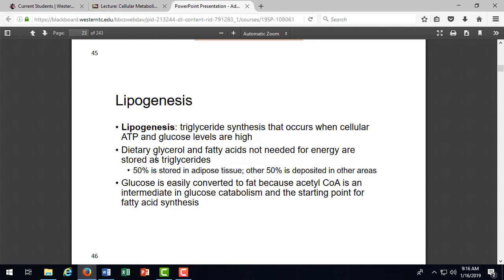Because we have an obesity epidemic in the United States, excess glucose is stored as fat, as adipose. Because we never want to lose excess glucose. Anytime there's excess glucose in the blood, we're going to store it somewhere. We're not going to urinate it away or excrete it, because the body is always preparing for famine. That's our way of surviving. That's the way that we've developed to survive in any environment. So if there's excess calories on board, we're going to store it as fat.